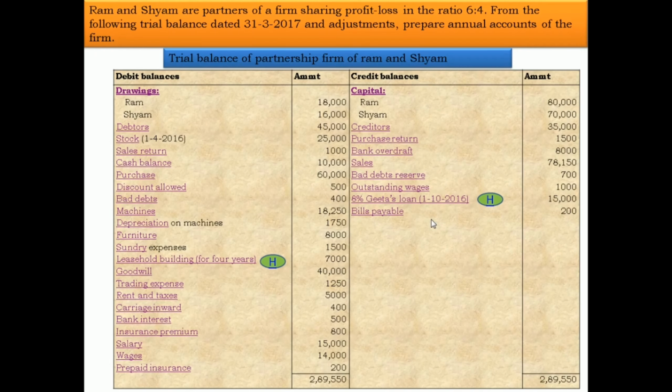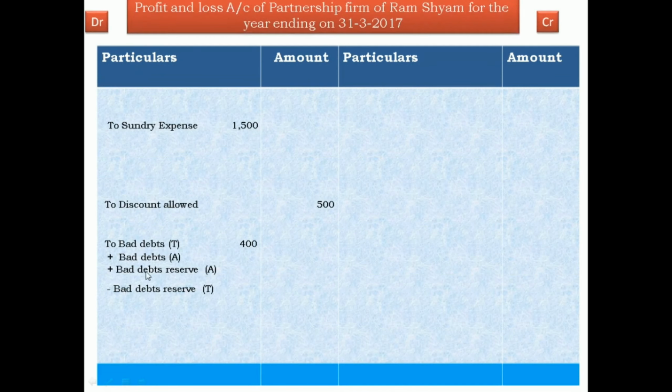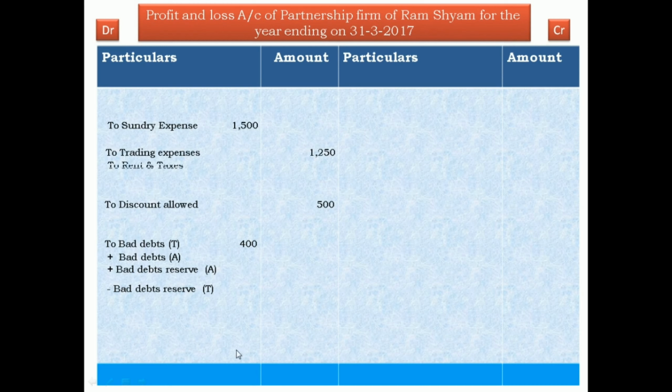Now next, bad debt reserve. The bad debt format is already written earlier. Now bad debts is 400, but bad debt reserve, write down 700.